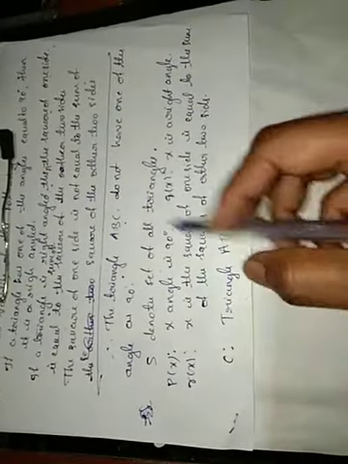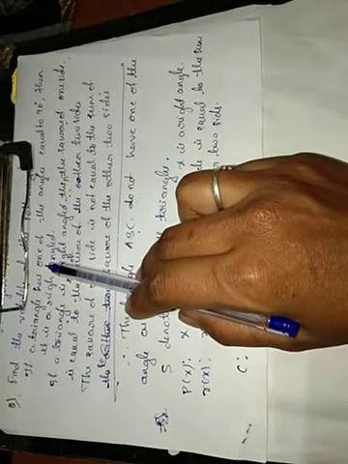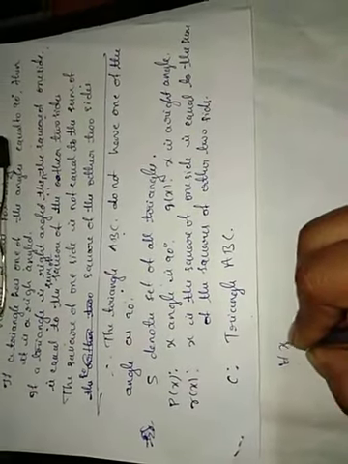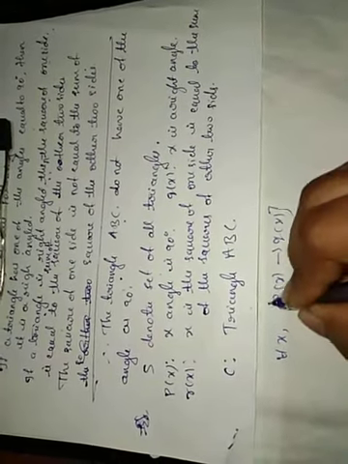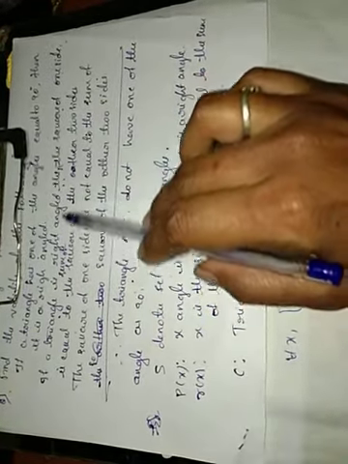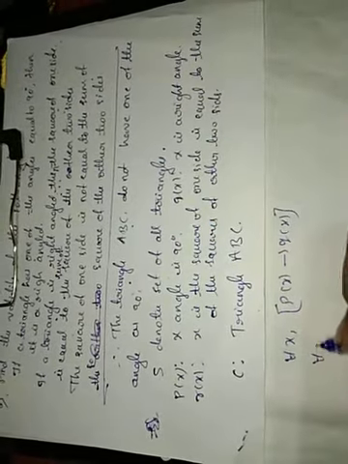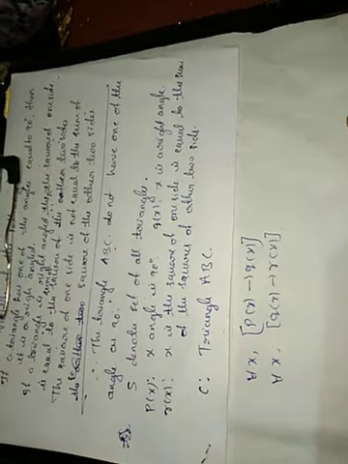So here I am going to construct this given statement symbolically first. If a triangle has one of the angles equal to 90 degrees, then it is a right angled triangle: for all x, P of x implies Q of x. If a right angle triangle, then the square of one side is equal to the sum of the squares of the other two sides: for all x, Q of x implies R of x.